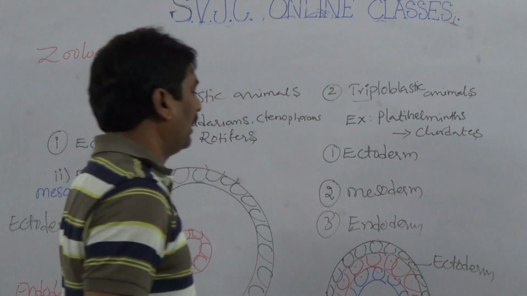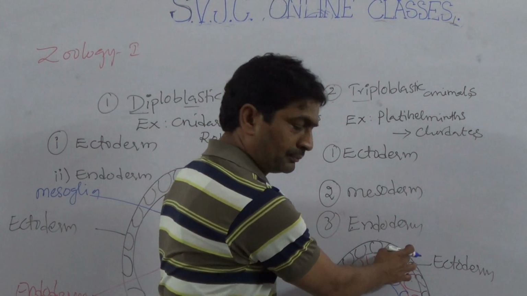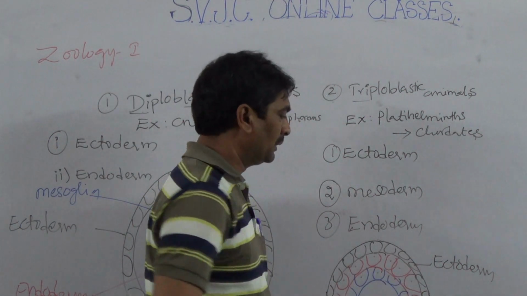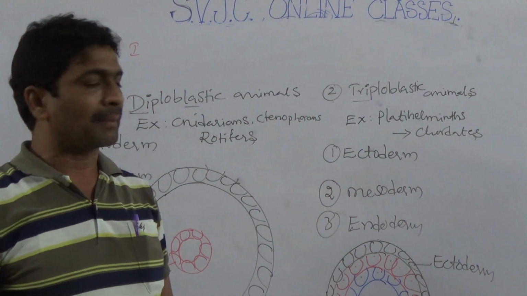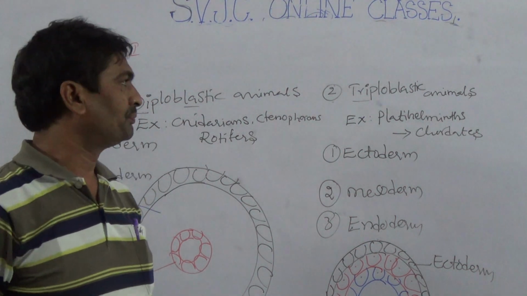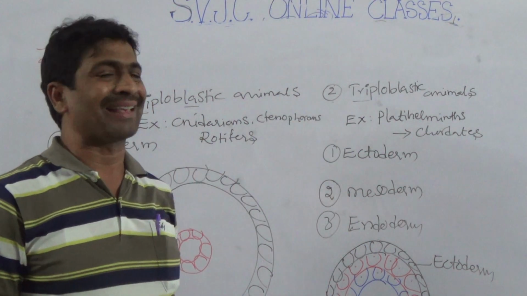Ectoderm, mesoderm, endoderm: this type of layers are present in triploblastic animals.